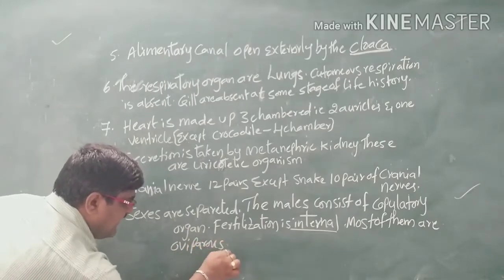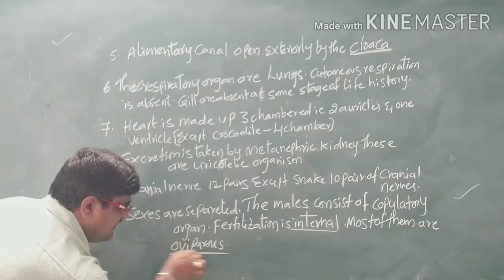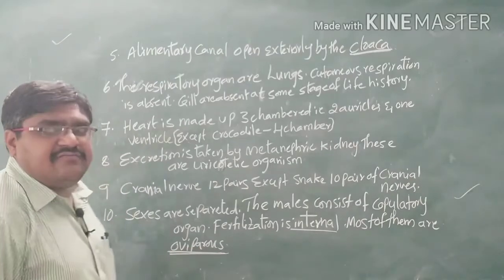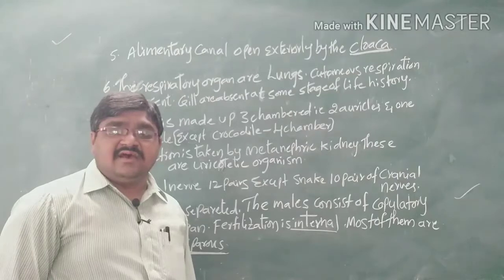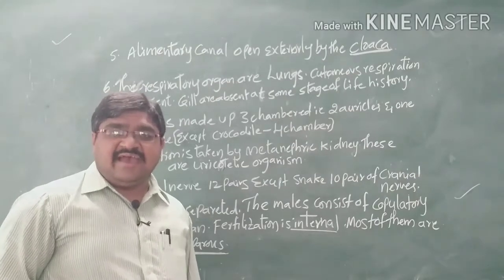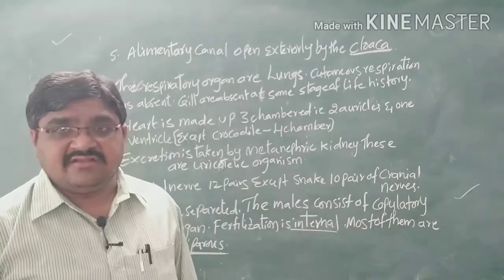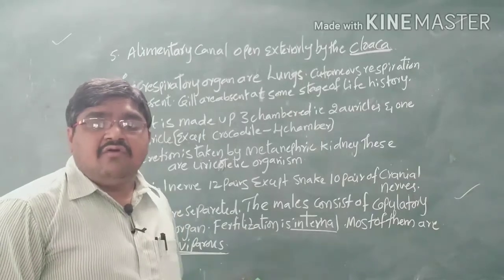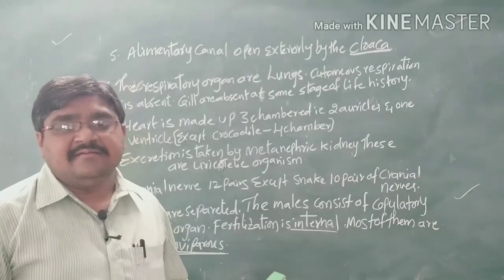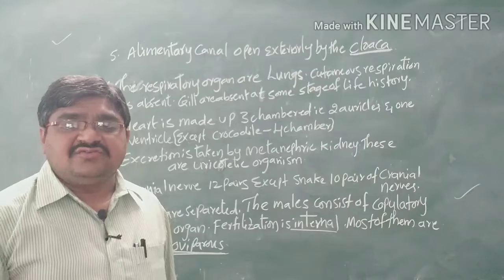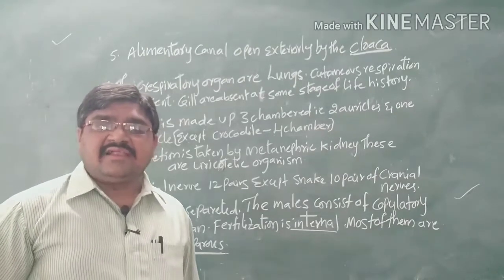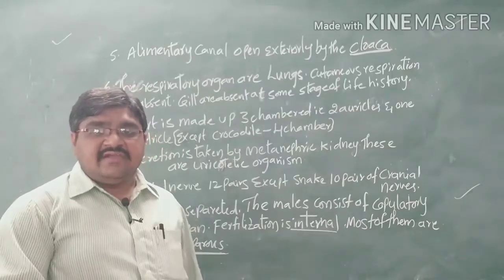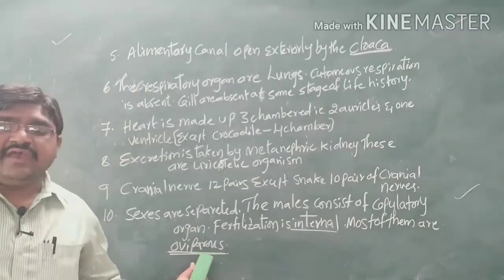Oviparous means egg laying organisms. Ovi means egg. The organisms which lay eggs, from which the young ones hatch and develop, producing young ones directly by hatching, we can call them oviparous.